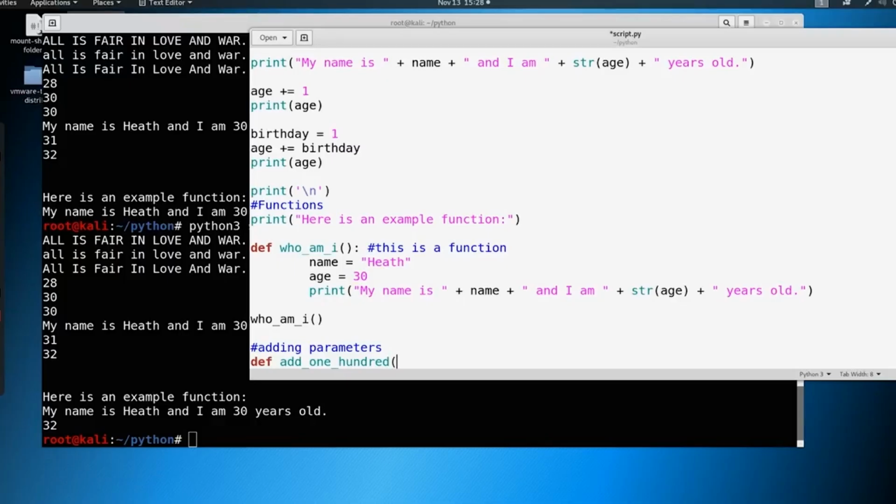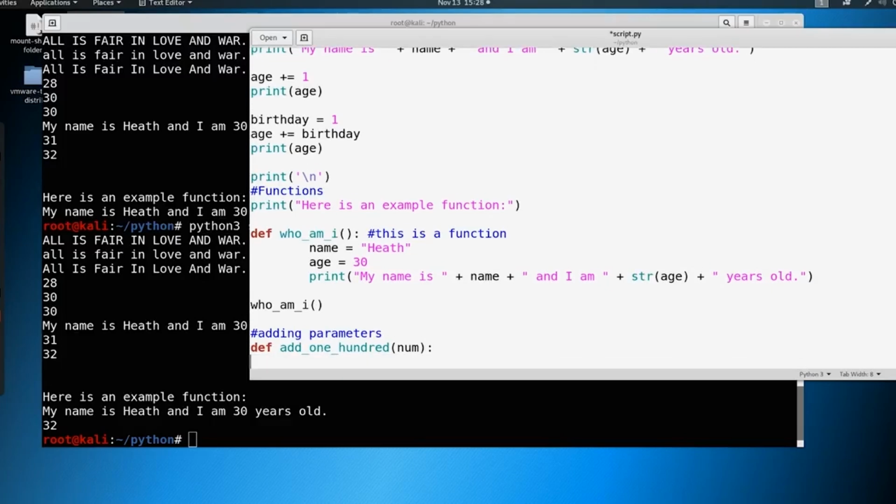Then the parameter I'm going to add inside, instead of empty parentheses, is something called num, just short for number. Then we use our colon, hit enter, do a tab, and I want to print num plus 100.